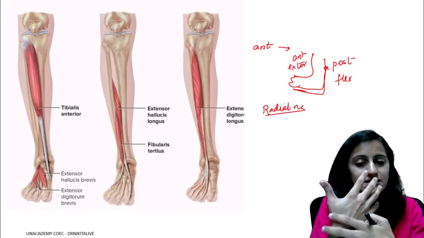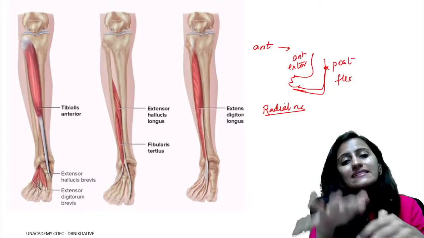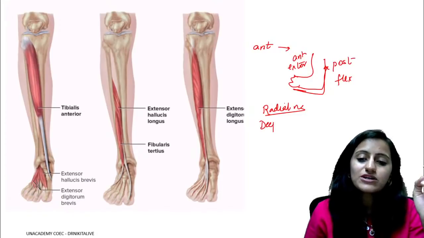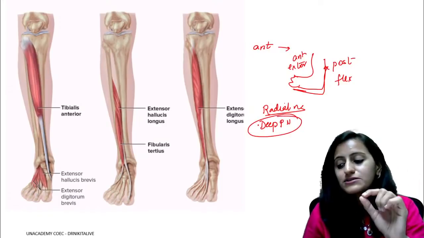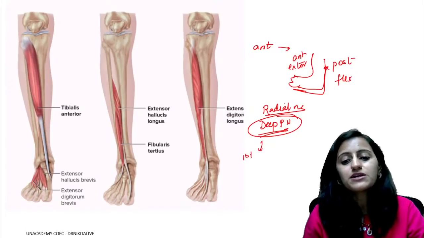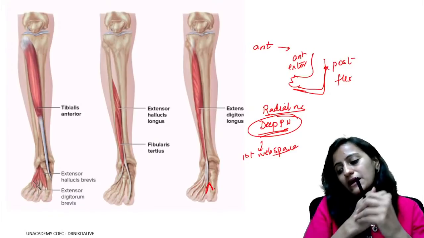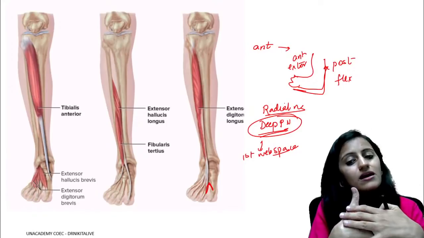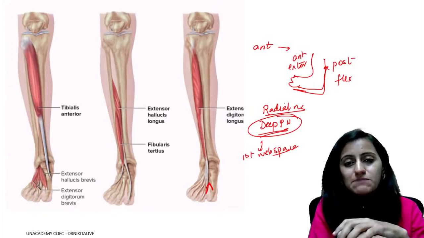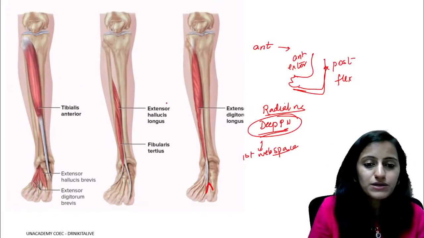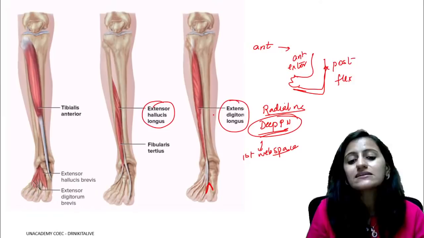The first web space. So similarly here in the leg, the anterior compartment's corresponding nerve is the deep peroneal nerve. I'm trying to help you correlate this and remember it. The deep peroneal nerve supplies the cutaneous area of the first web space of the foot. In the upper limb, it is the radial nerve. So the deep peroneal nerve corresponds to the radial nerve. So anterior compartment, deep peroneal nerve, these are your extensor muscles.